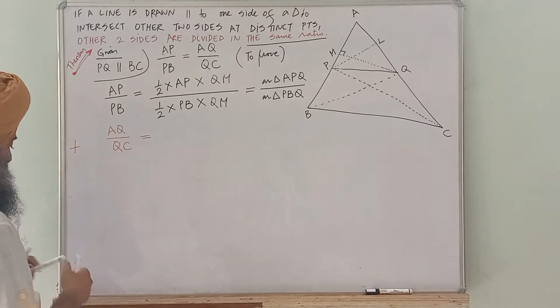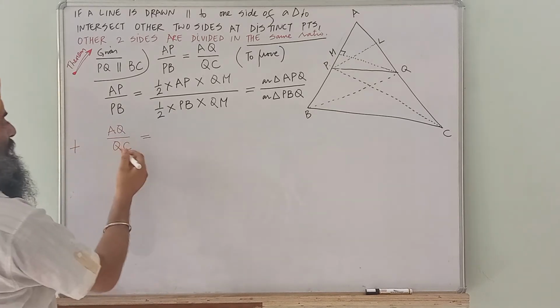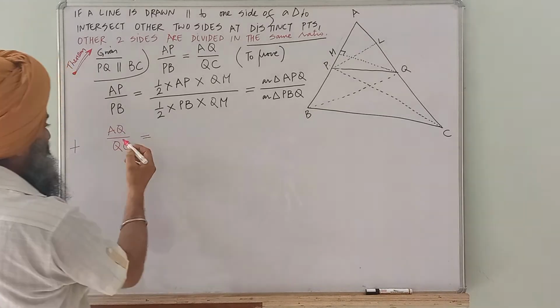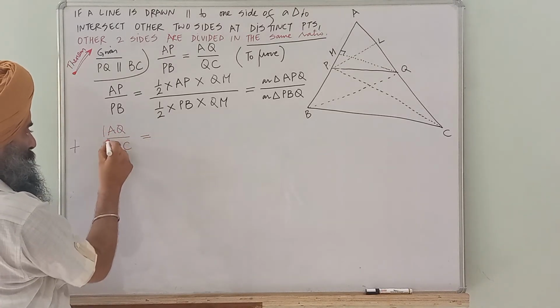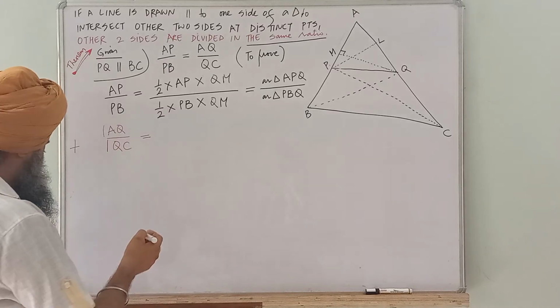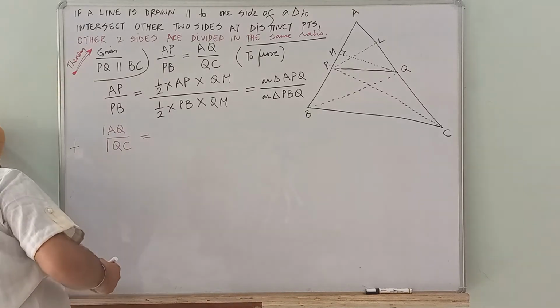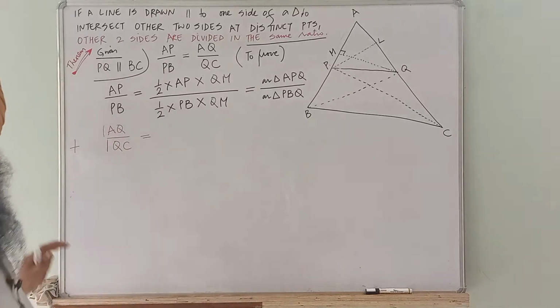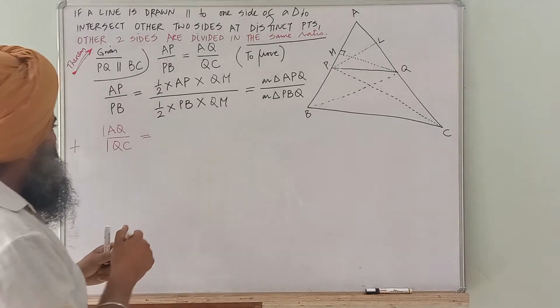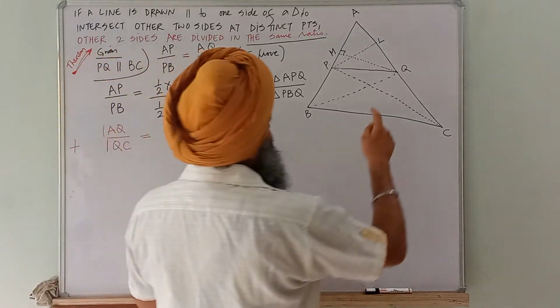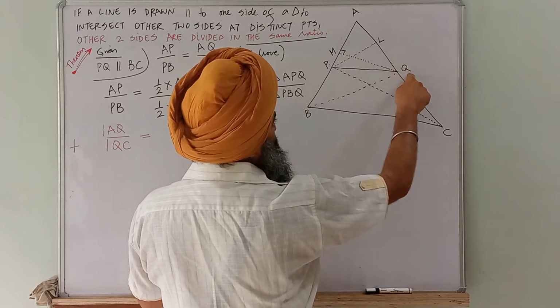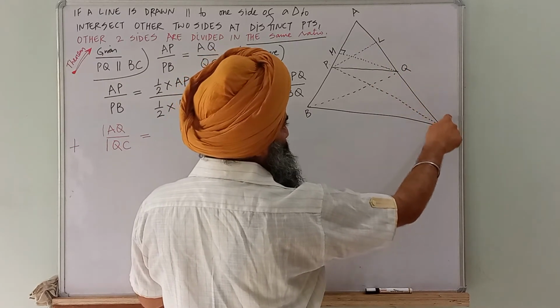AQ by QC is equal to, now see here, AQ should be the base of first triangle. QC should be the base of second triangle. So which triangle will you take? AQ, QC.